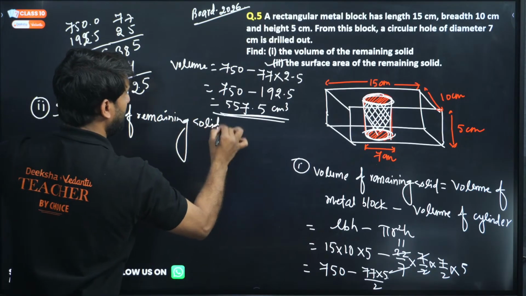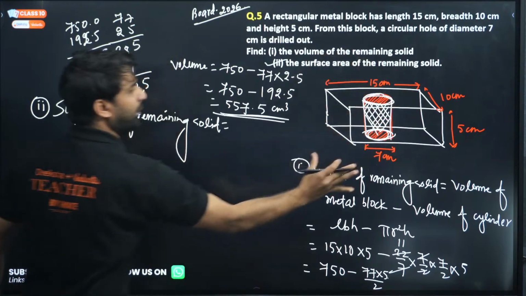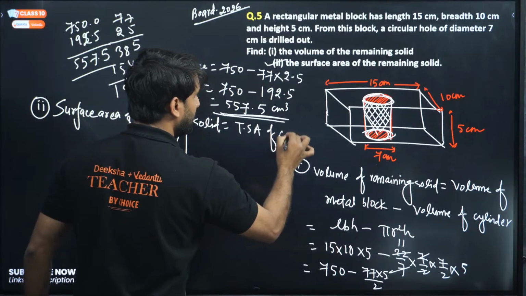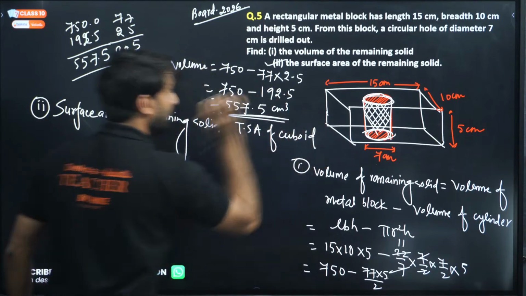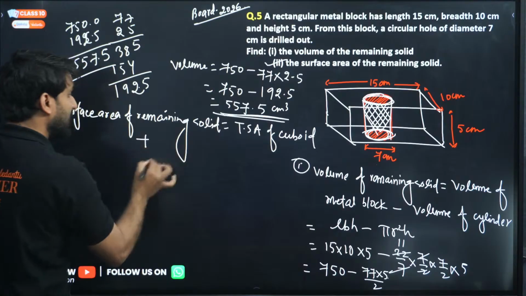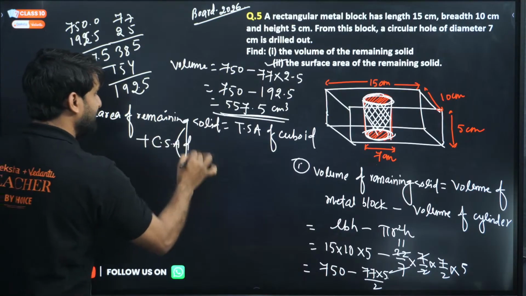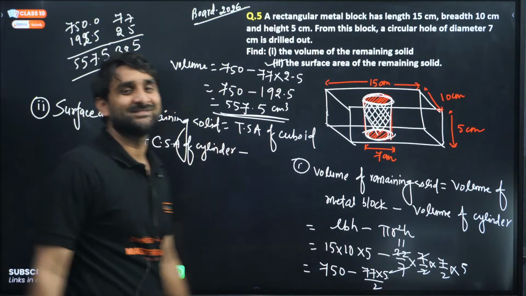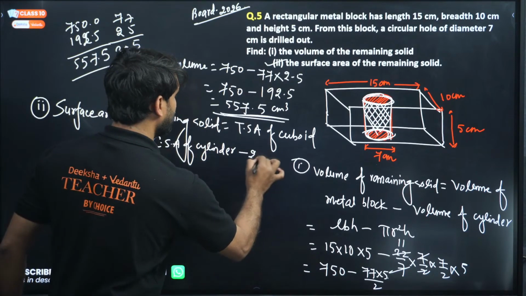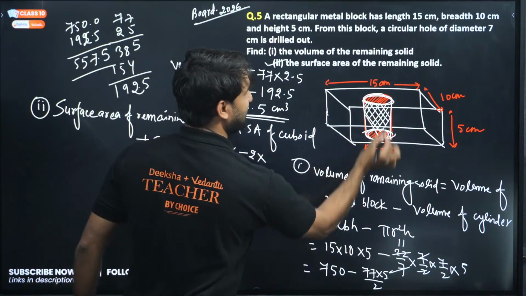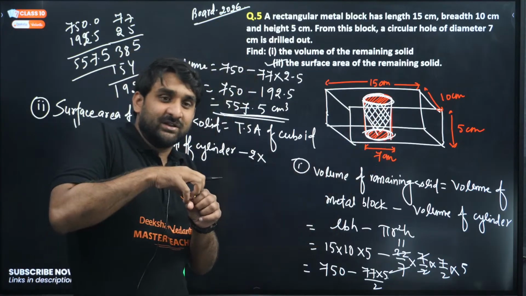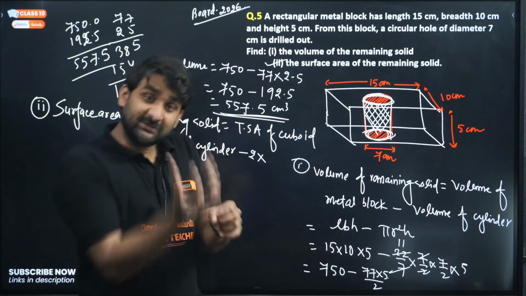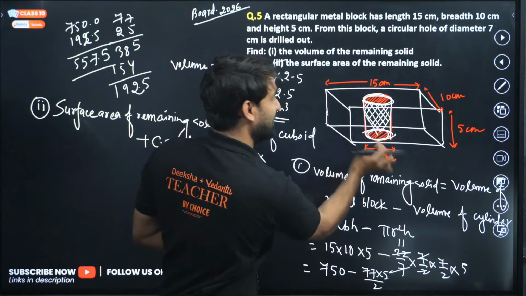We can write the formula here: total surface area of cuboid plus curved surface area of cylinder minus 2 into this circle, because both circles are there and we have excluded them. We cut the metal piece from that, so this metal piece has reduced.